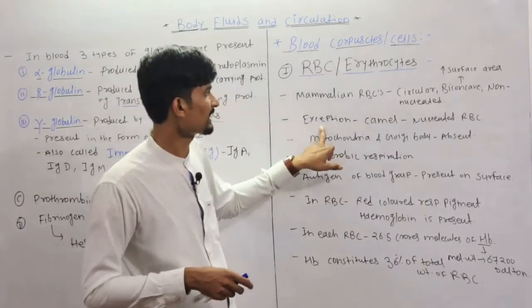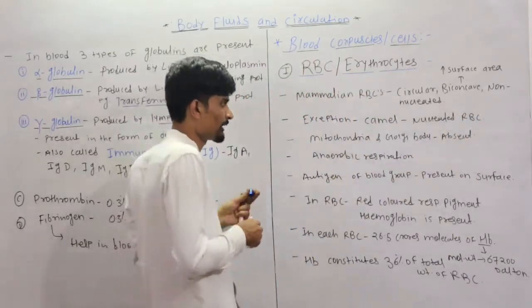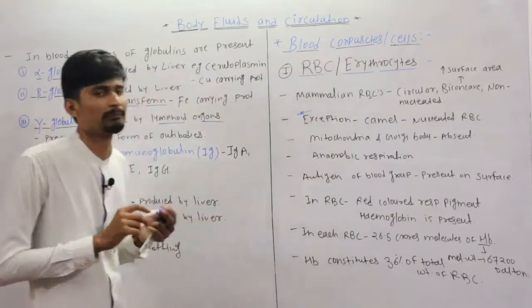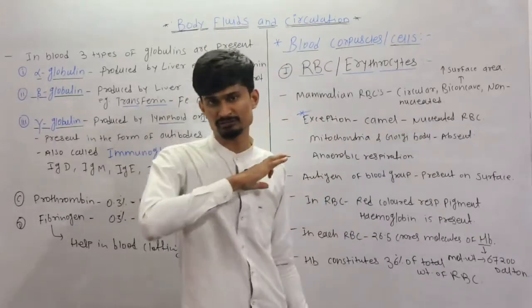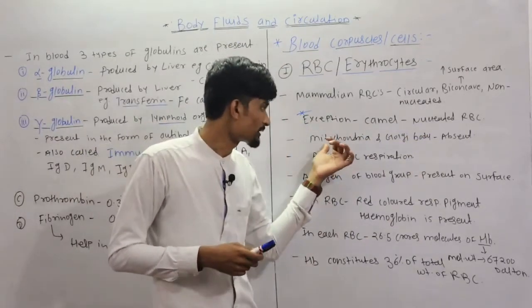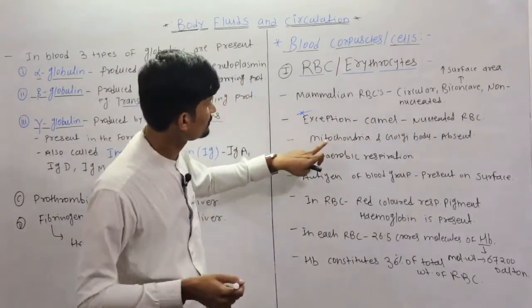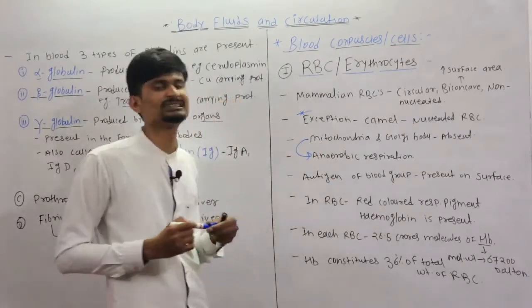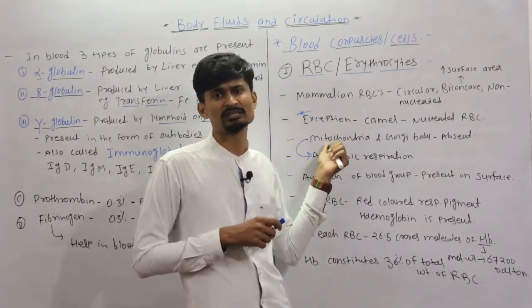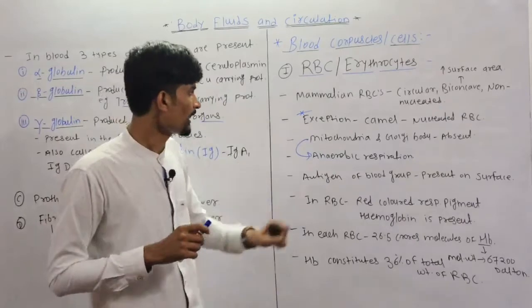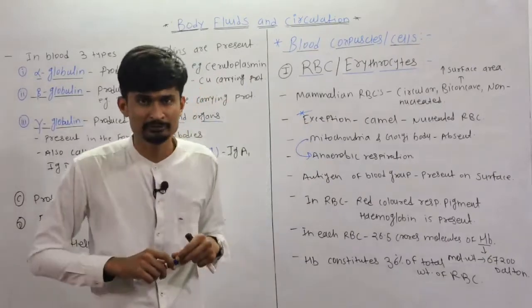Then the exception is the camel. The camel has nucleated RBC. So students, this is the important point that you have to remember, that is the exception. Camel is a mammal, but it shows a nucleated RBC. Next, the mitochondria and Golgi body are also absent in the RBC. And due to the absence of the mitochondria, the RBC performs anaerobic respiration, because for aerobic respiration the cell requires the mitochondria. But the mitochondria is absent in the RBC, that's why it performs anaerobic respiration.